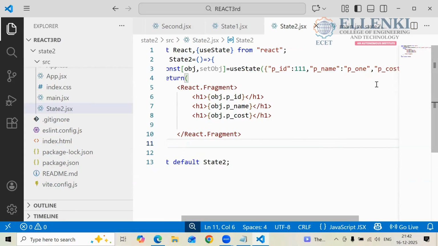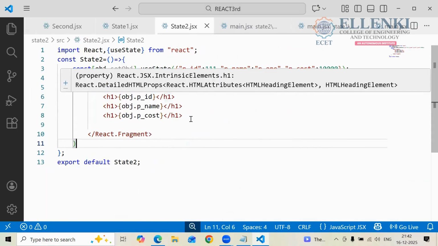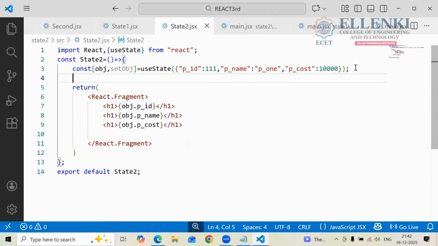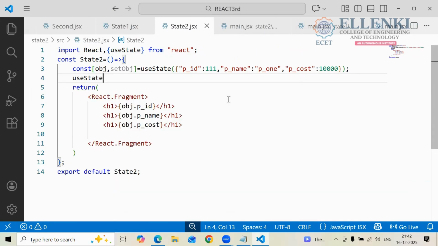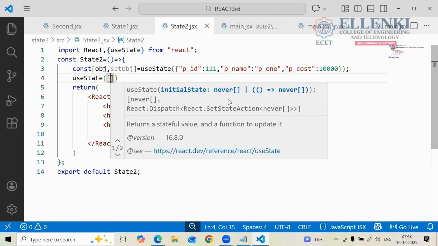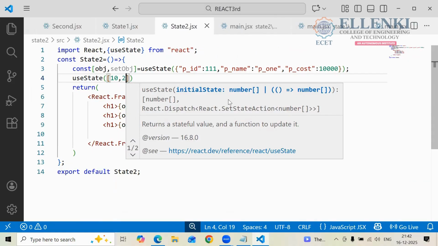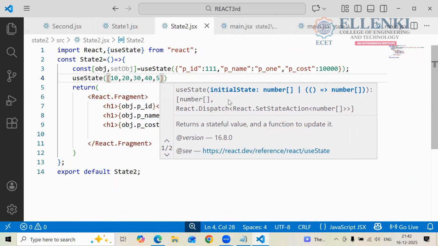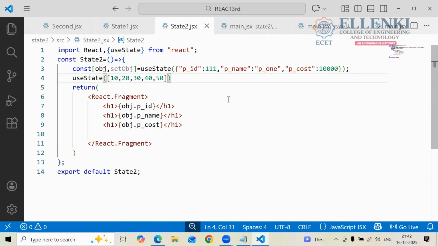So if you want to create the array, what you have to do? Use state, use state of array you want to create. Array symbol is what? Square brackets. Here I am taking 10 comma 20 comma 30 comma 40 comma some 50 I am taking here.